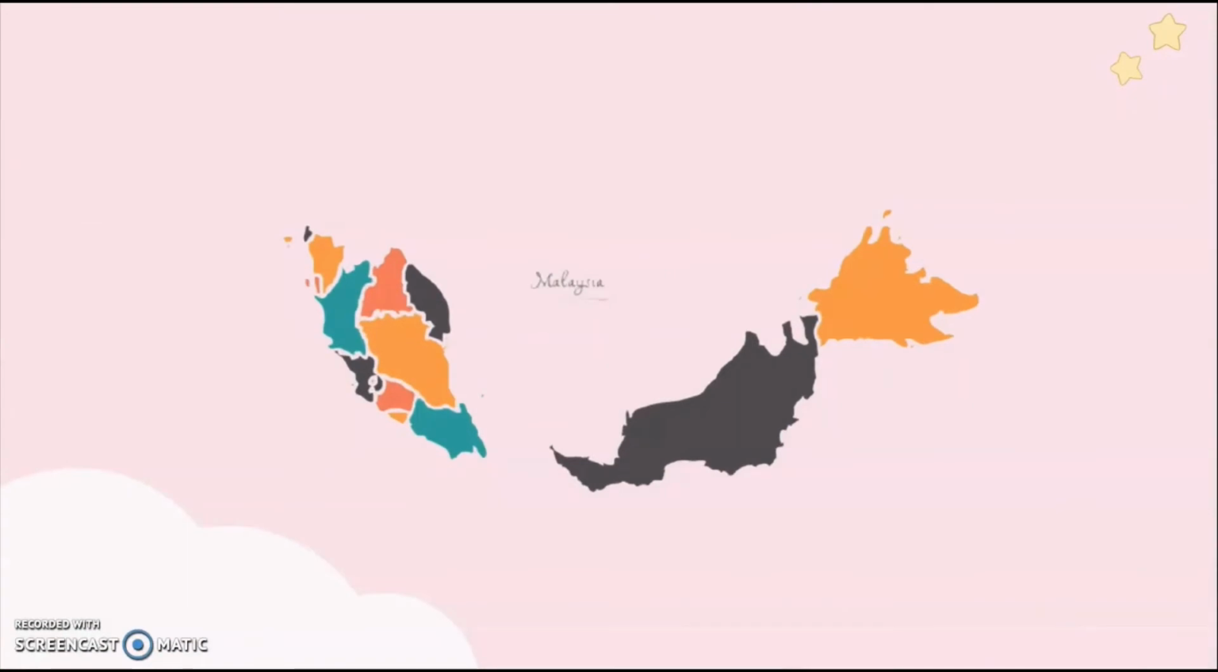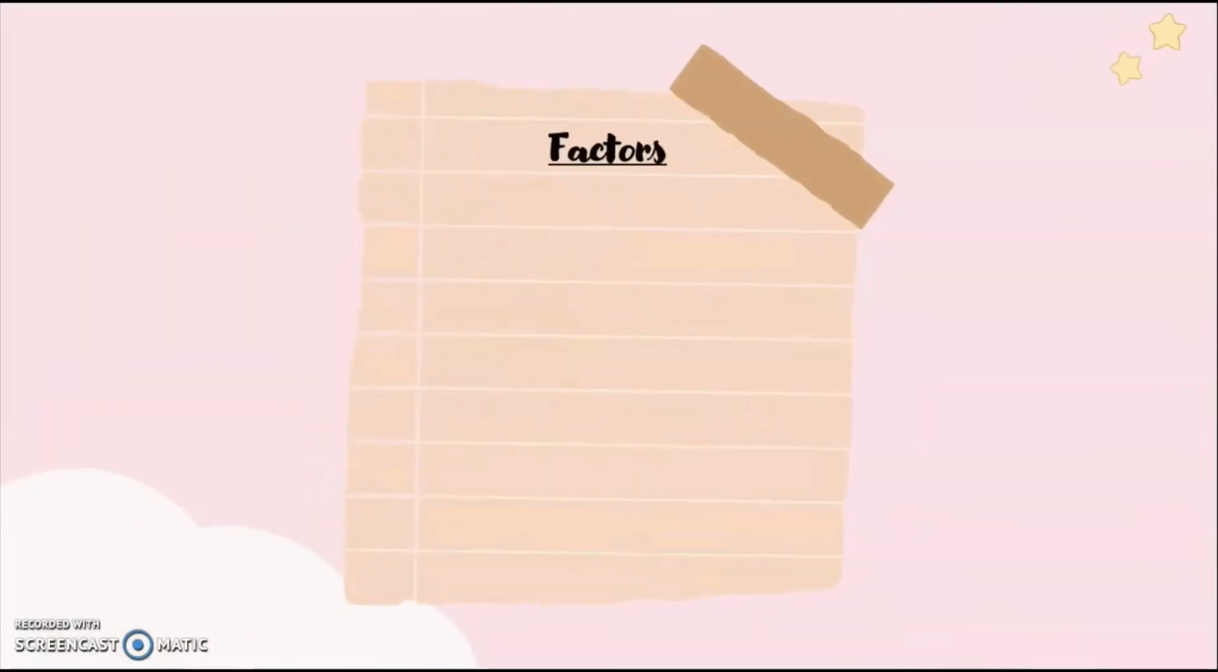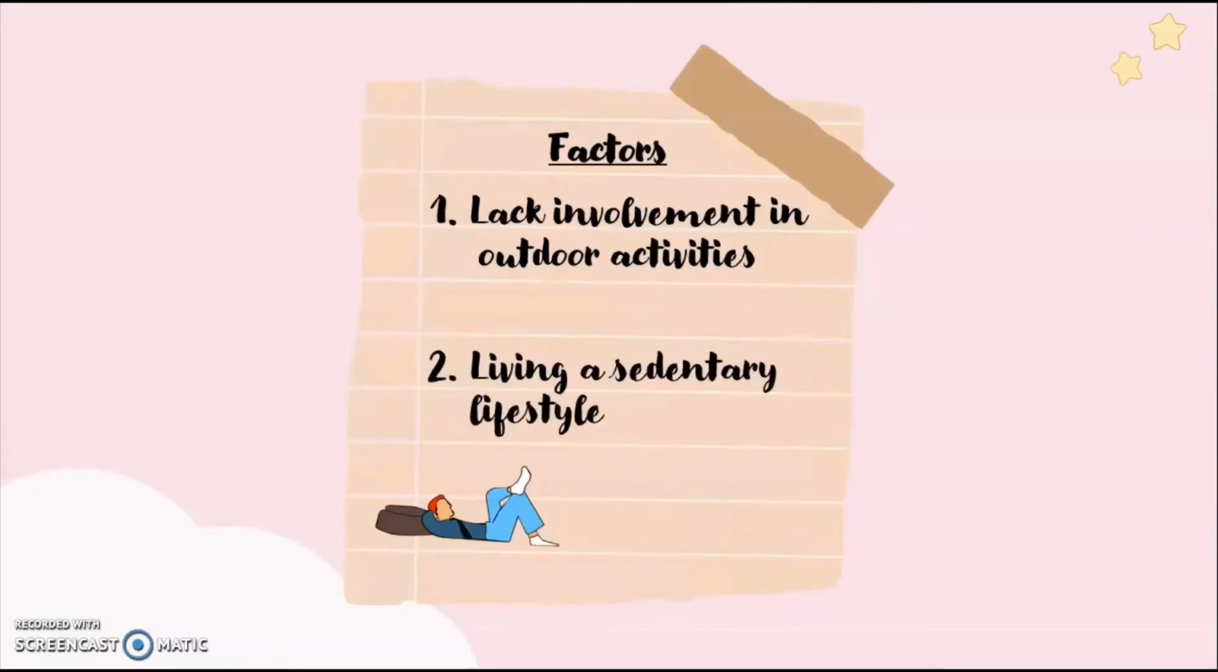Did you know that in Malaysia, Rickets disease is a rare disease? This is because Malaysia is a tropical country with sufficient sunlight, which is one of the main sources of vitamin D in individuals. However, a recent study of 13-year-old adolescents has proven that the prevalence of vitamin D insufficiency is significant even in tropical countries such as Malaysia. The lack of exposure to the sun could be due to lack of involvement in outdoor activities or due to living a sedentary lifestyle such as lying down or watching television.